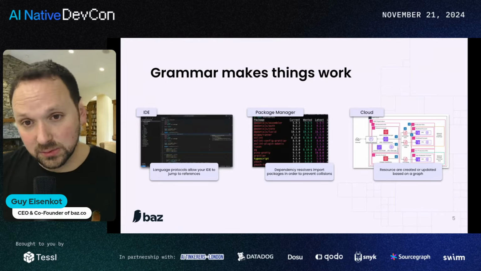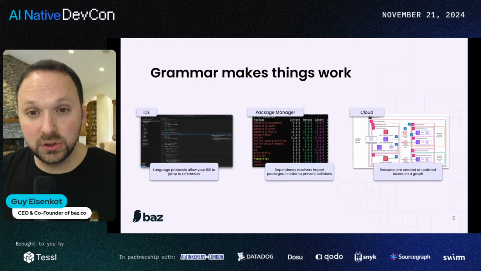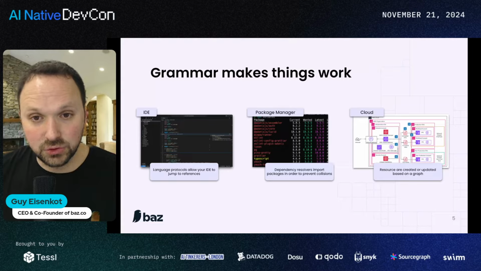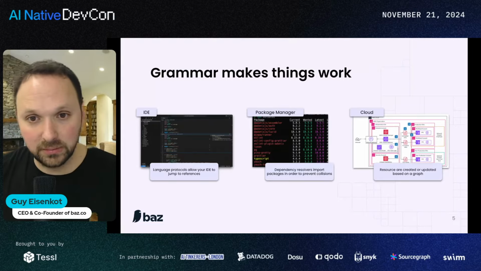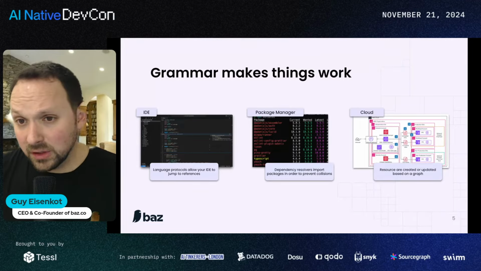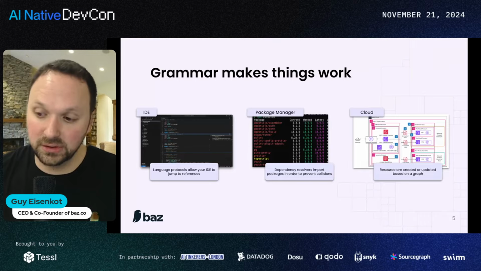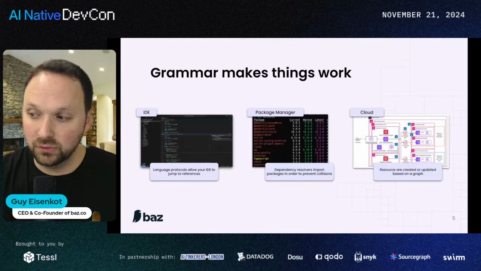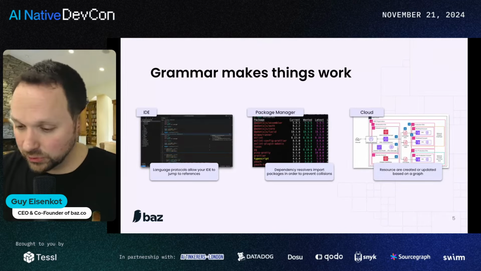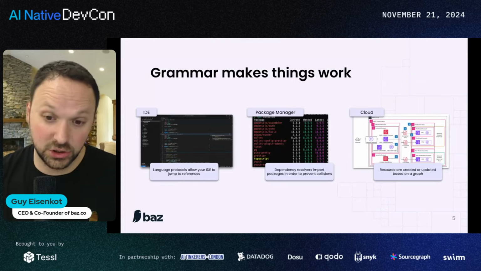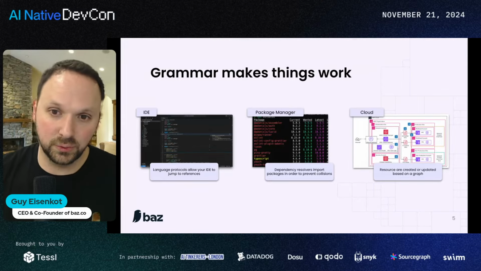That then enables me, when I want to make changes, to see only the incremental change without destroying elements of my infrastructure that aren't supposed to be impacted by a change. If you think about it, it's quite the most impressive or elegant implementation of grammar in our modern stack. It really makes changes much more seamless compared to when we think about application code.